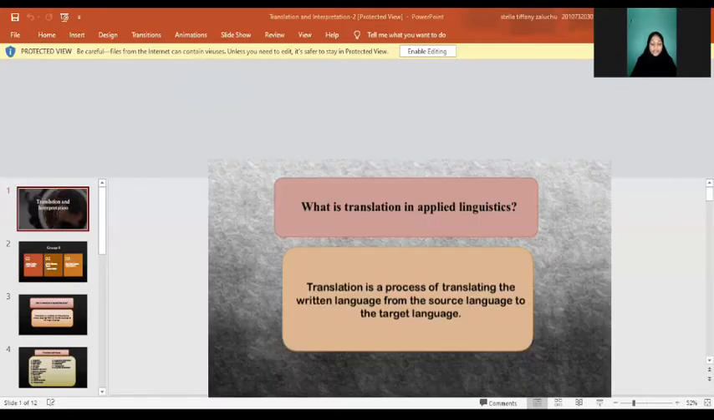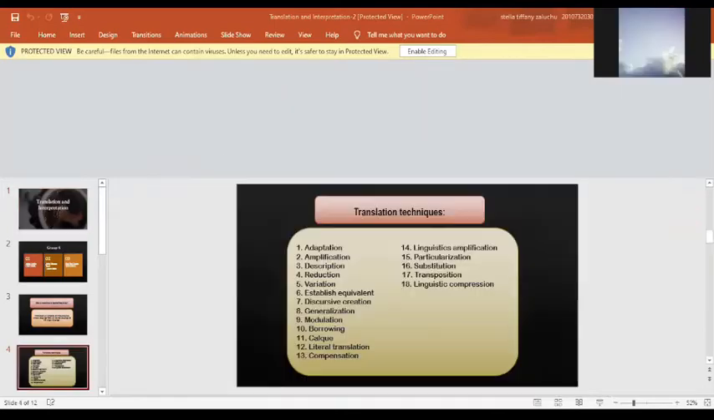What is translation in applied linguistics? Translation is the process of translating the written language from the source language to the target language. And then there are translation techniques.